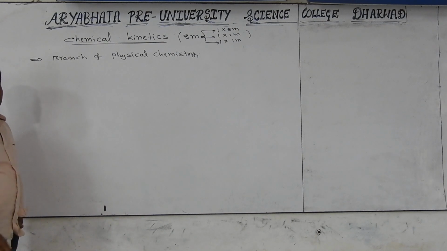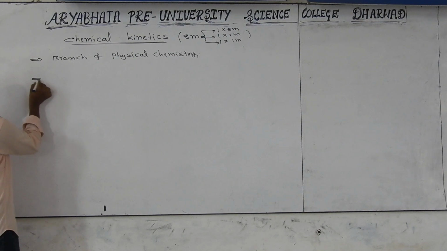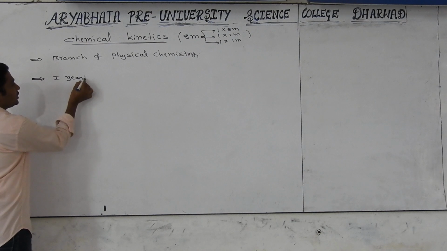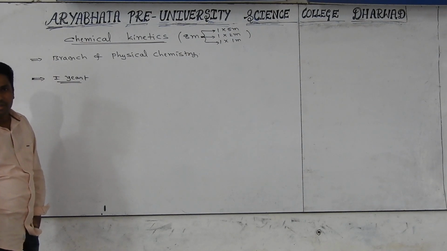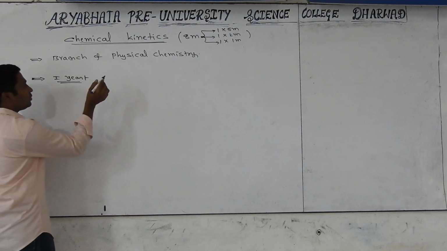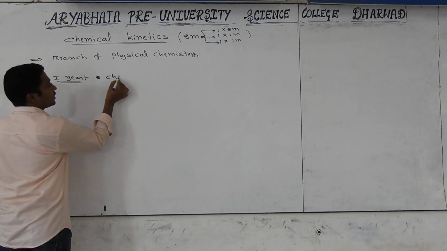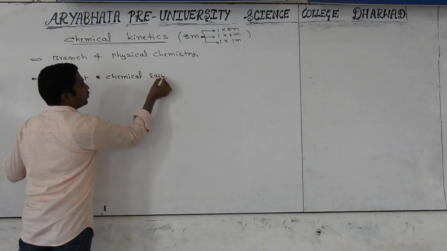Under physical chemistry in first year, we already learned some topics. What are those topics? Like chemical equilibrium, thermodynamics, states of matter. One first year topic in physical chemistry is chemical equilibrium. Here an important point is coming.